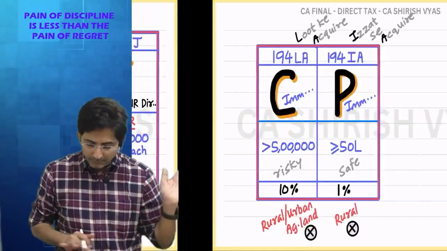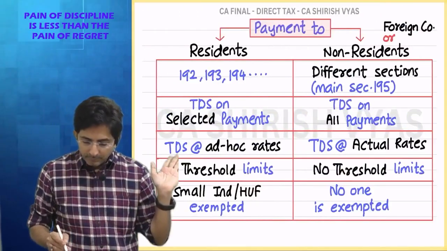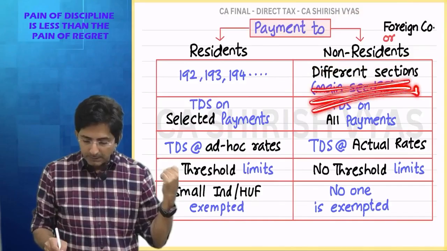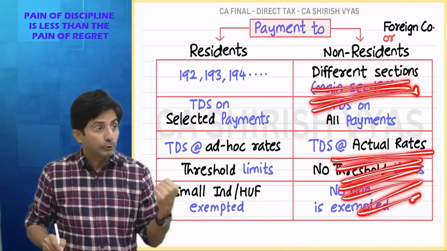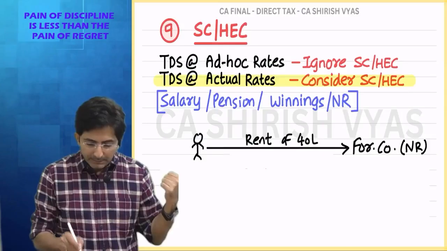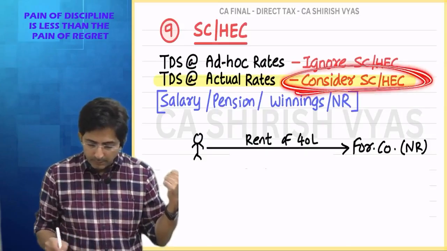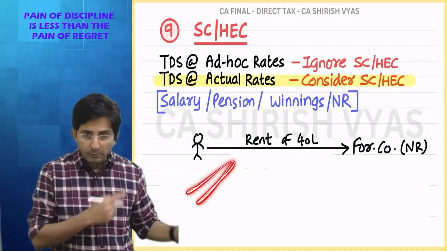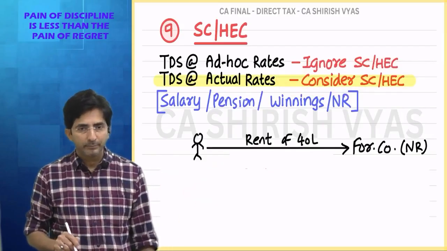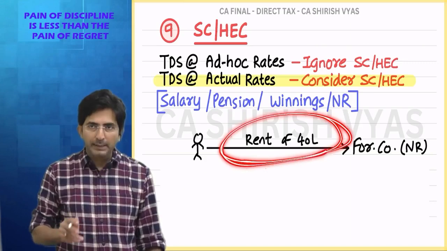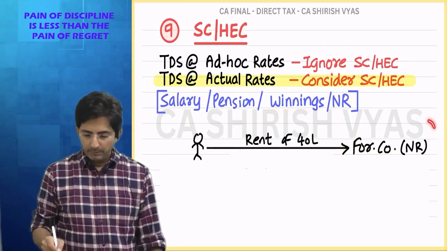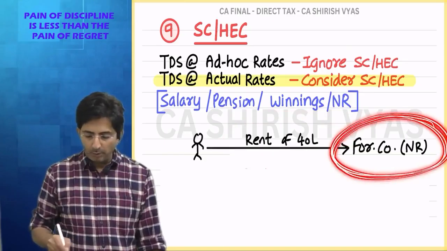You forgot this theory. Whenever the receiver is a non-resident foreign company, TDS comes under a different section, and here TDS is at actual rate. And when TDS is at actual rate, you have to consider surcharge and cess. So do one thing, calculate TDS on this. I hope you are not using the knowledge of 194I and 194IB, that is for resident people. Your rent receiver is a non-resident.